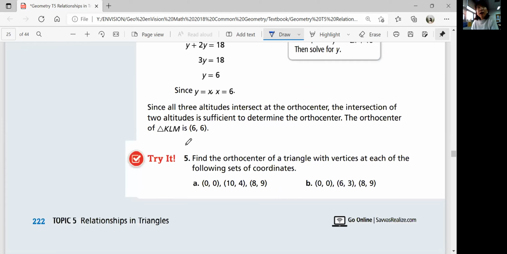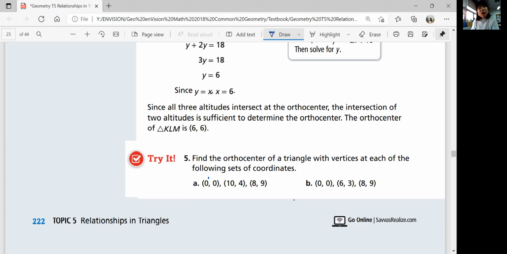Let's try number 5. Find the orthocenter of a triangle with vertices at each of the following sets of coordinates. You have 3 points given. You can figure out the slopes first of any 2 lines. You can pick, it doesn't matter. But you have to choose the vertex that's opposite of the lines you chose to figure out the equations. See if you can do it by yourself and come back for the answer when you're ready.